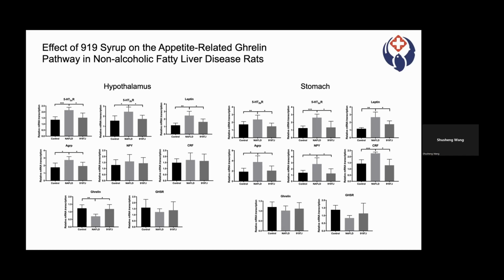As compared to the NAFLD group, 5-2CR, 5-2BR, leptin, AGRP, NPY, and CRF expression decreased in the hypothalamus and stomach of the 919 TT group, while Ghrelin and GHSR expression increased in both sides. This result shows that 919 syrup can reverse the abnormal expression of Ghrelin pathway-related genes in the hypothalamus and stomach of NAFLD rats.